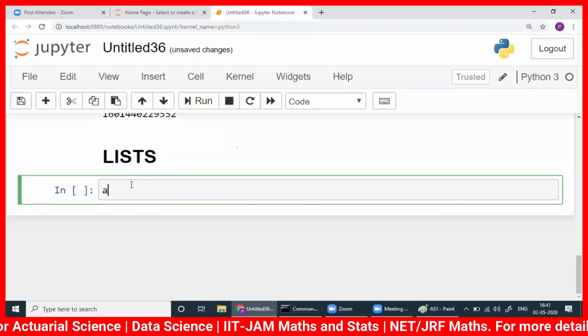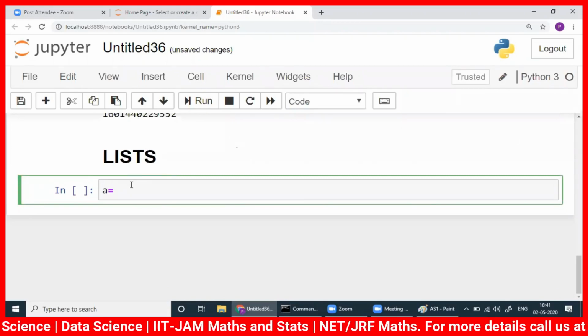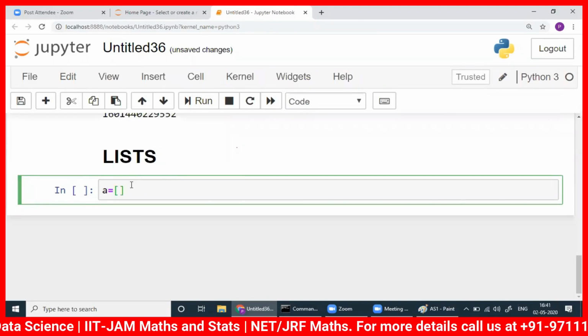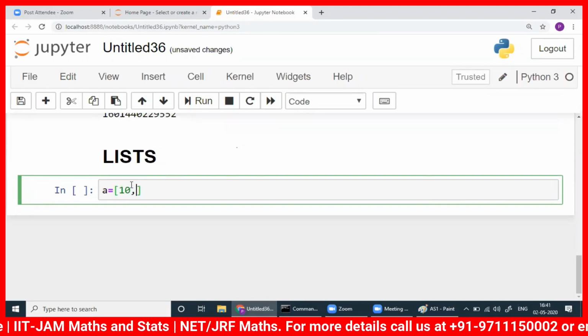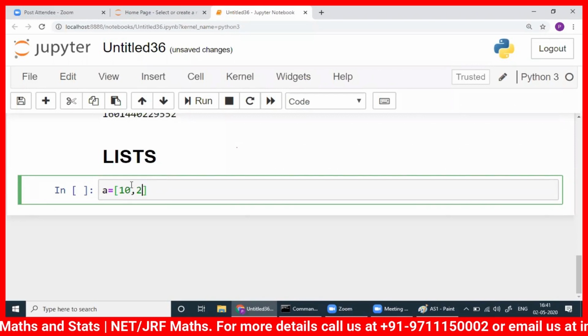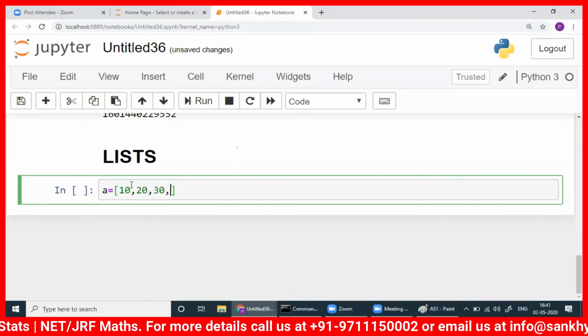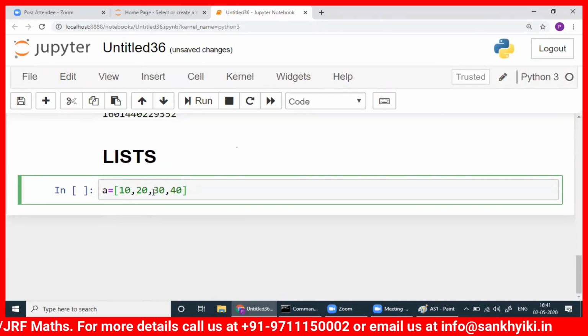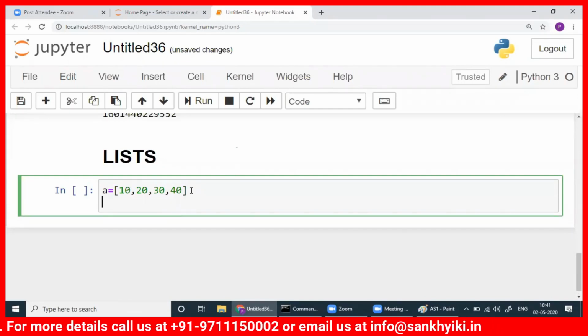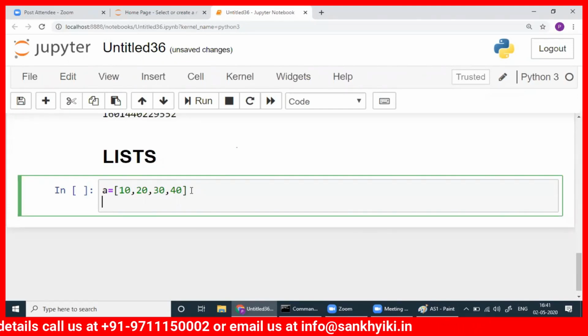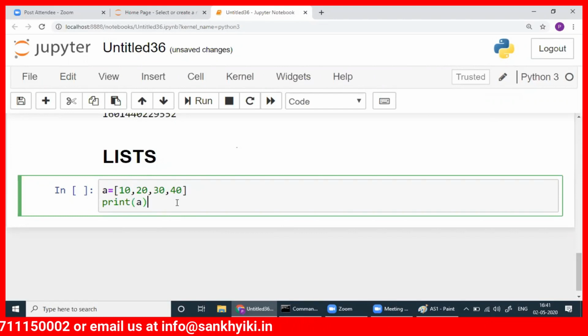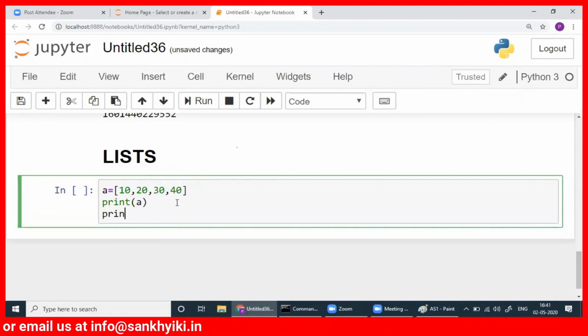So let me write a list here. I will take four numbers here: 10, 20, 30, 40. Now I can write print A, and you know the other ones: print ID of A, print type of A, all those things we can write.